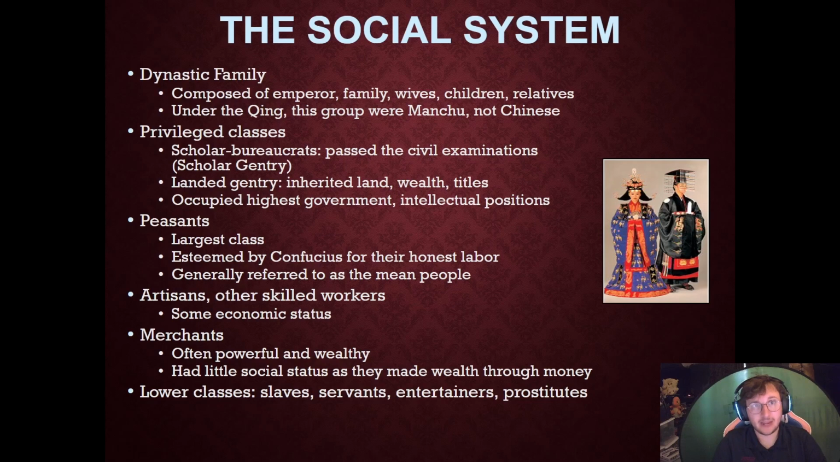And they're esteemed by Neo-Confucianism and Confucius for their honest labor. Underneath them, you have artisans and other skilled labor. They had some economic status, but they're not as well respected as peasants because it's considered easier work than field work. And then, not at the bottom anymore but near the bottom, you have merchants. They're powerful and wealthy, but they had little social status because they made wealth through money and other people's work. In the lower classes, we have slaves, servants, entertainers, and prostitutes. These are going to be the absolute lowest classes.